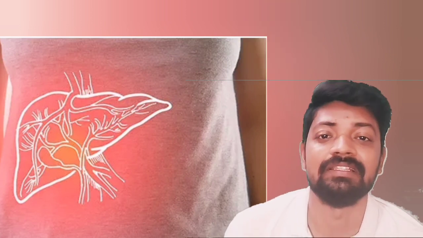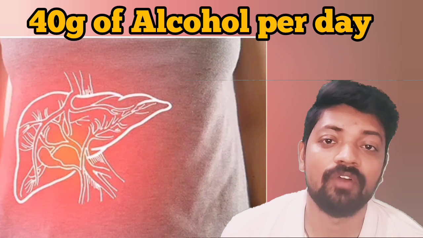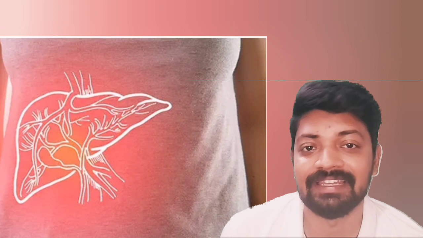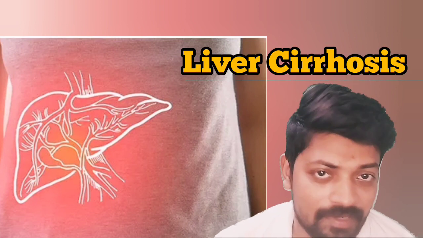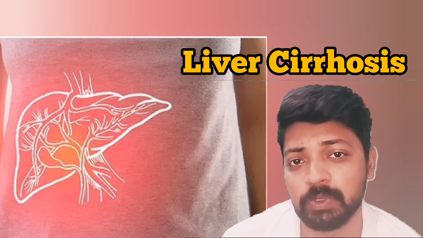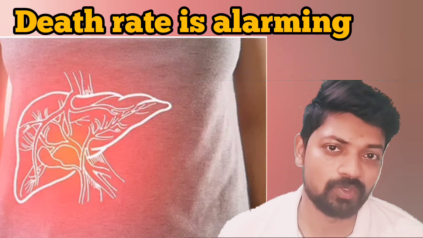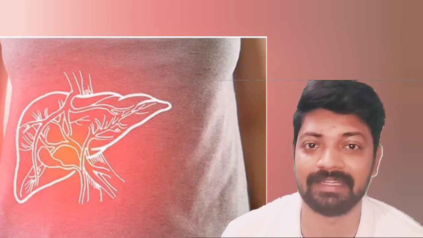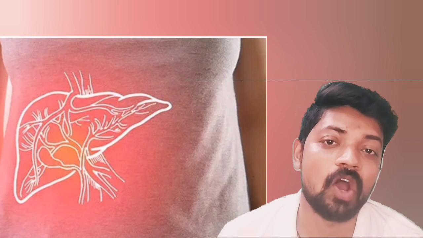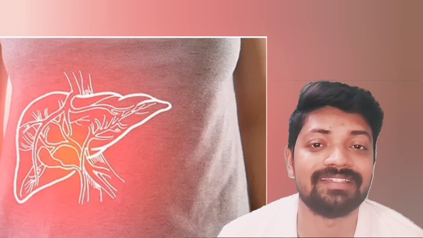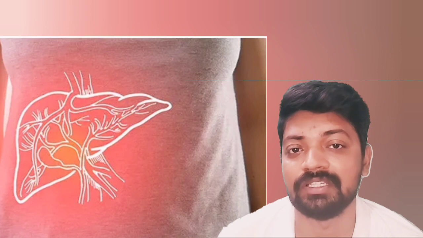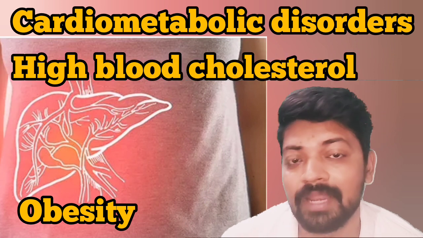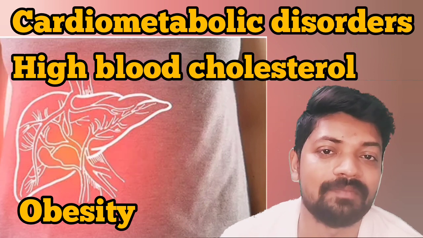Okay, let's look into the details. If a person is consuming more than 40 grams of alcohol in any form every day, he will develop SASH, and in a short span of time, he will develop liver cirrhosis and the fatality rate is 50 to 60%. This type of death due to alcohol related liver disease is silently happening in this world in large numbers. But there is another category, that is non-alcoholic persons. They also develop this type of complication due to metabolic dysfunction or syndrome. That is, persons with obesity, cardiometabolic disorders, high blood cholesterol, diabetes are also highly susceptible to this type of fatty liver disease.